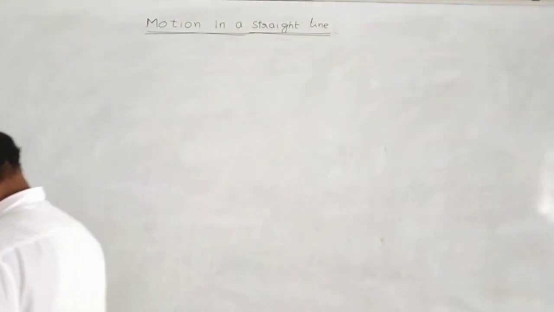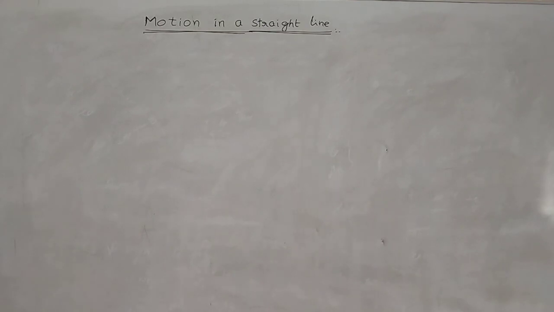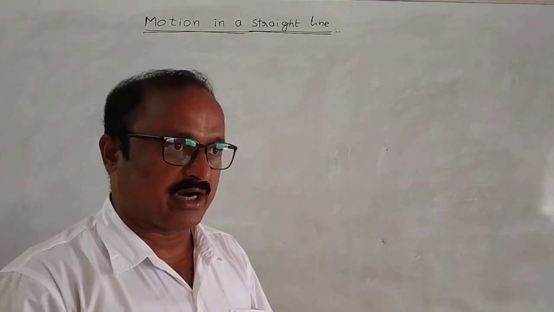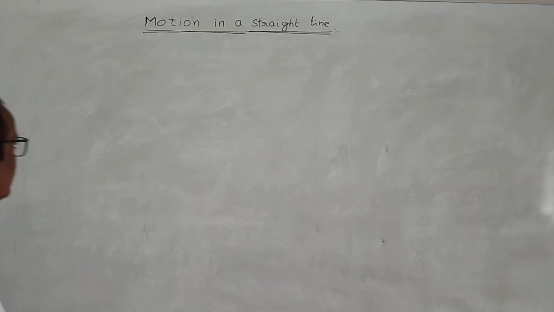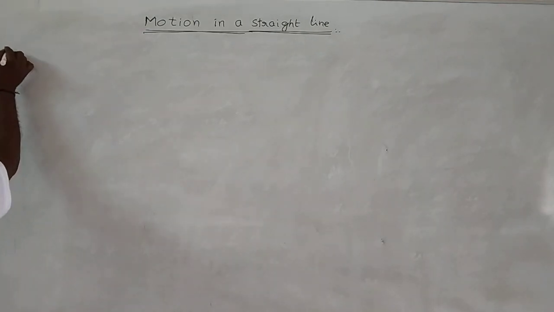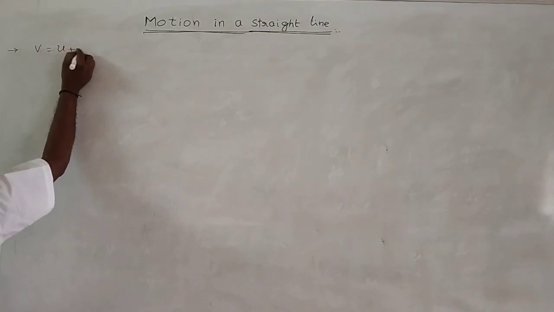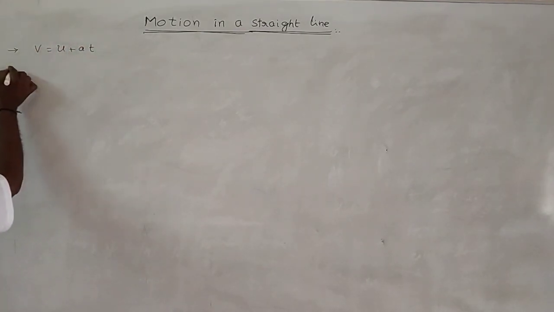Next, in this section we will discuss some applications of the equations of motion of a body moving along a straight line. So what are the formulas? First one, v is equal to u plus at. This is the velocity time relation.